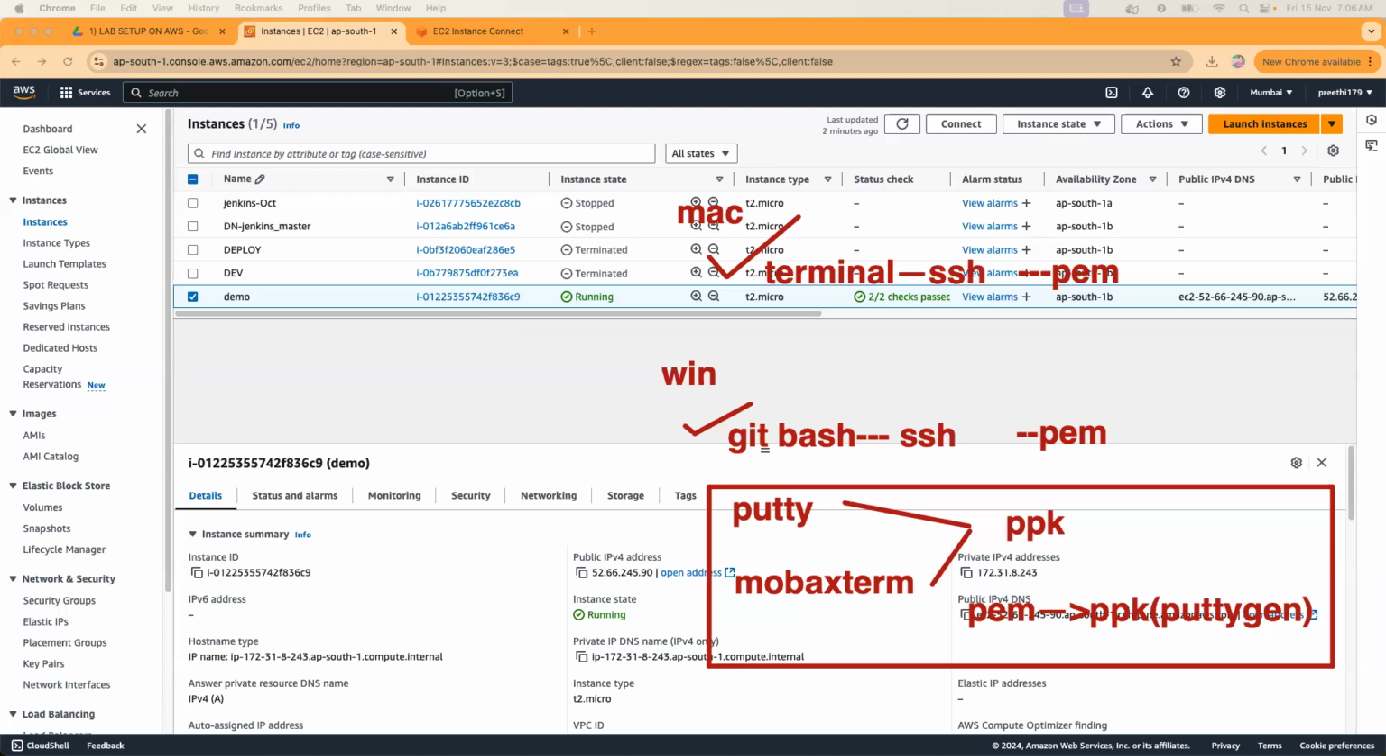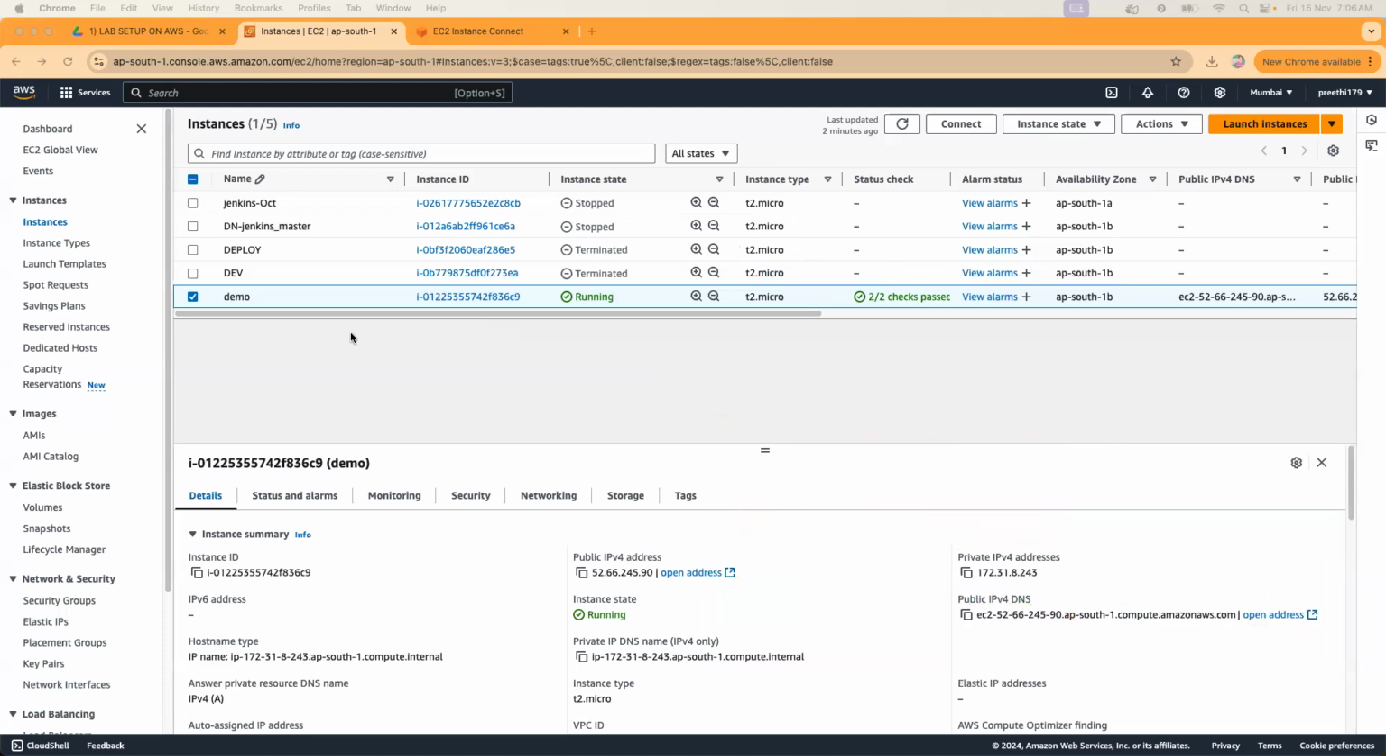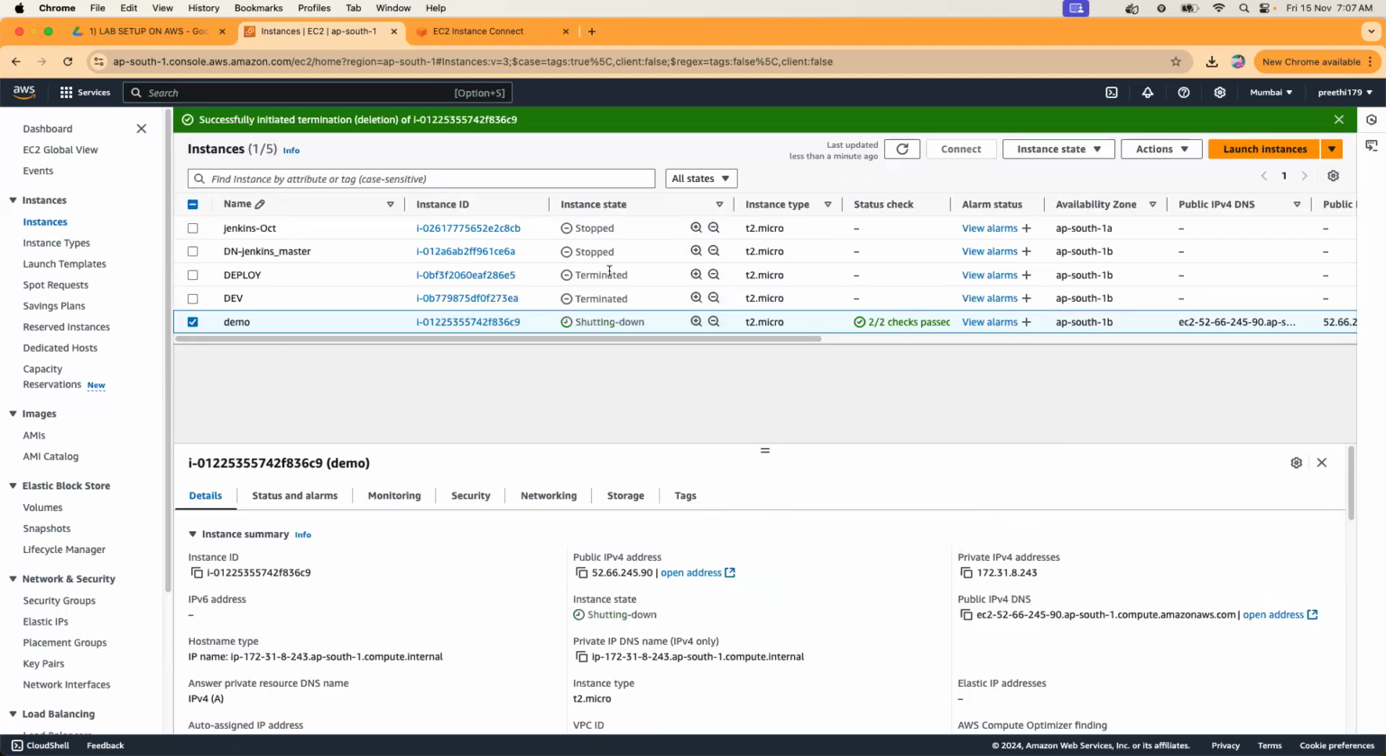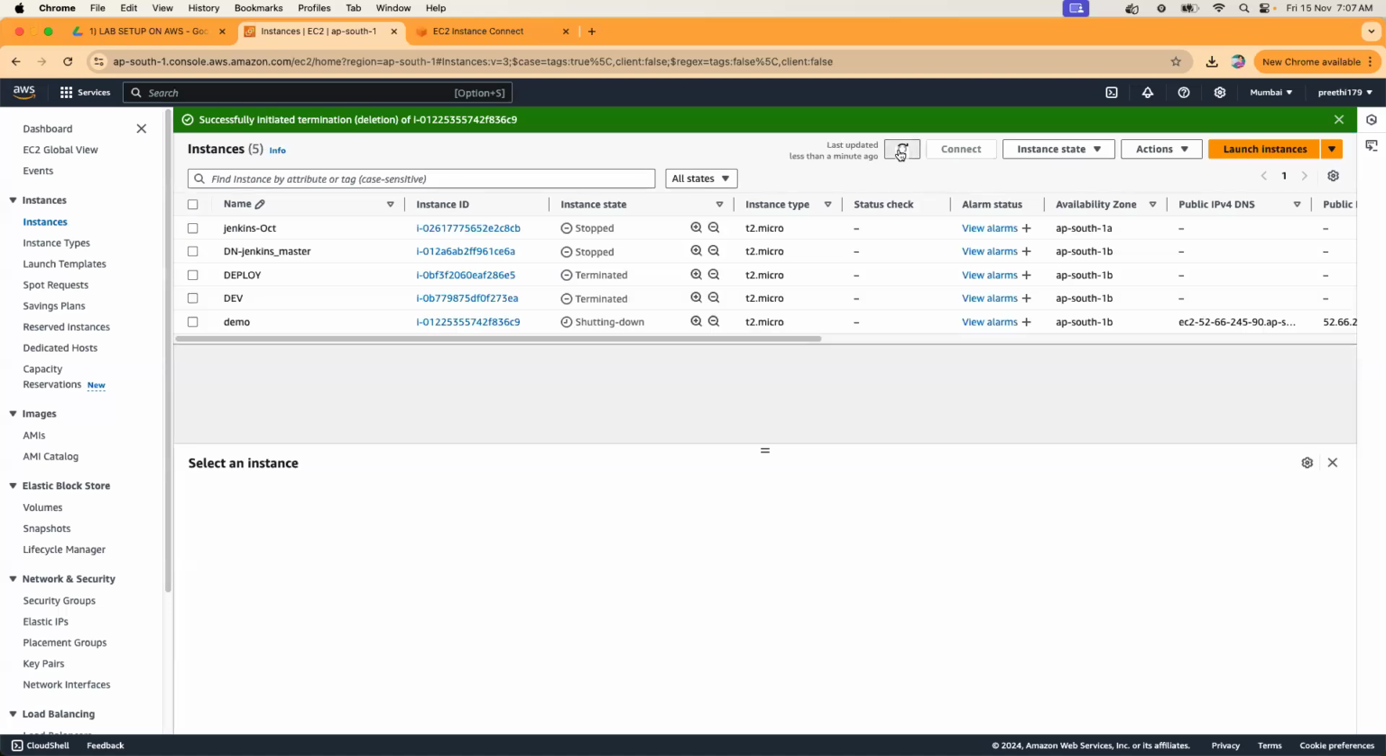One more thing, whenever you create an instance, don't just leave it running. If you want to reuse it, stop it, so that tomorrow you can come and start it. If you don't want it anymore, you can terminate it. Terminate means it will be stopped and deleted. But if you leave it running, it will be counted under those 750 hours. So stop it. That is all from my end for today. If you have any questions, we can proceed.